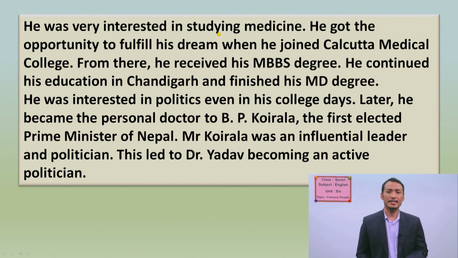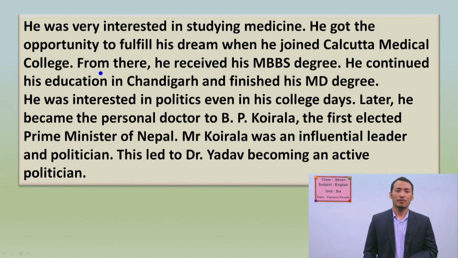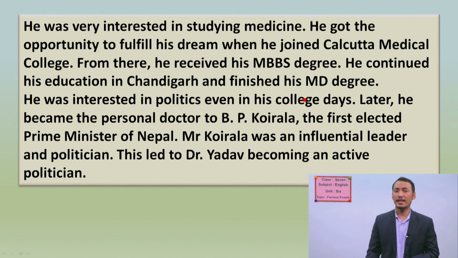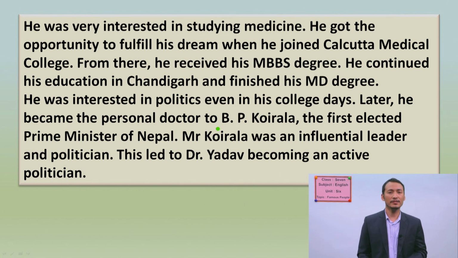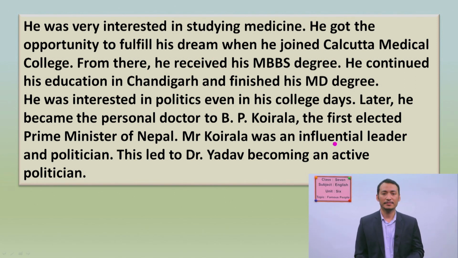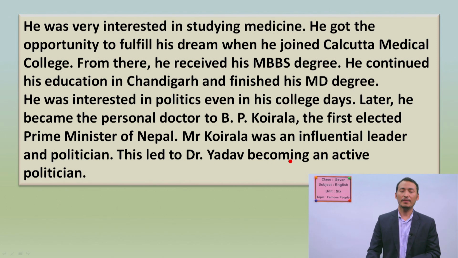He was very interested in studying medicine. He got the opportunity to fulfill his dream when he joined Calcutta Medical College. From there, he received his MBBS degree. He continued his education in Chandigarh and finished his MD degree. He was interested in politics even in his college days. Later, he became the personal doctor to B.P. Koirala, the first elected Prime Minister of Nepal. Mr. Koirala was an influential leader and politician. This led to Dr. Yadav becoming an active politician.